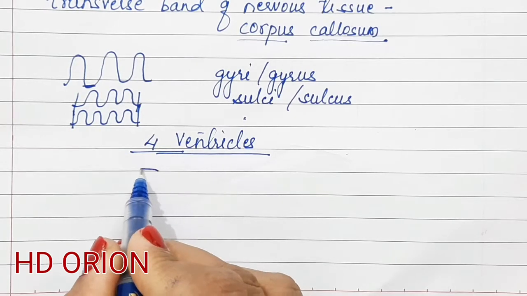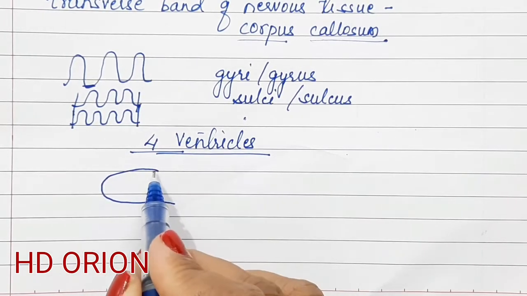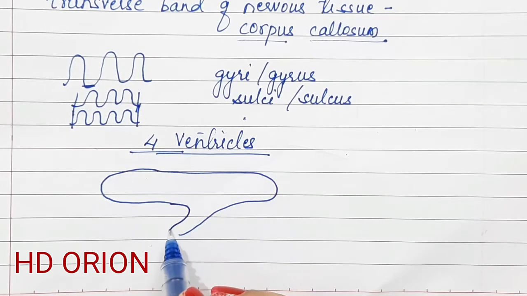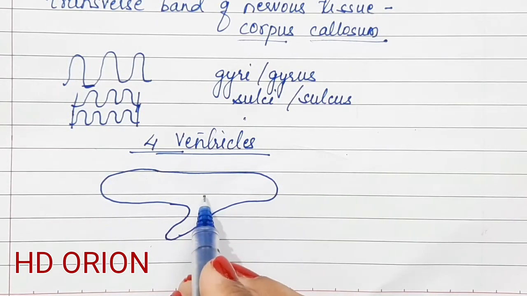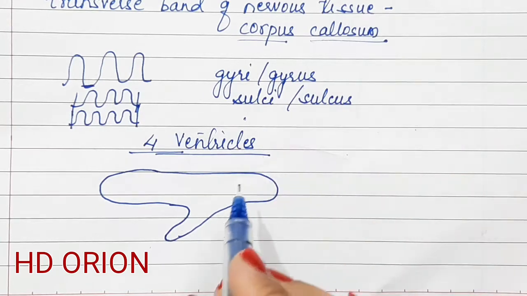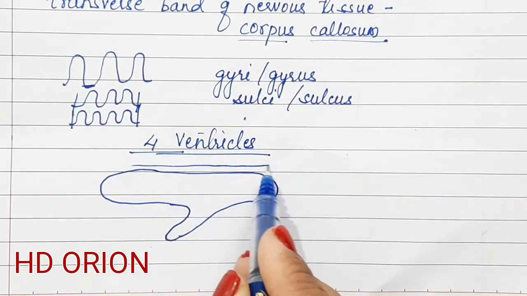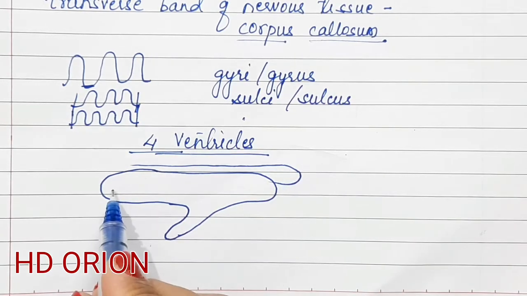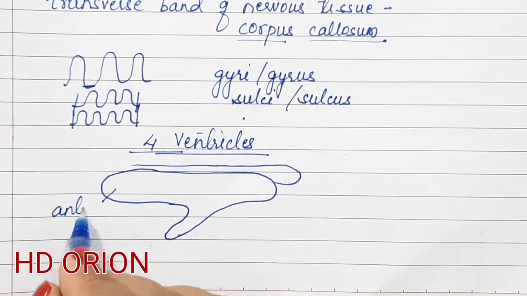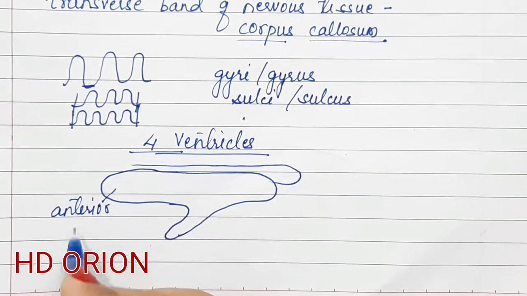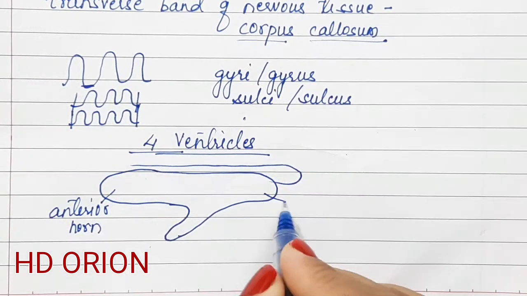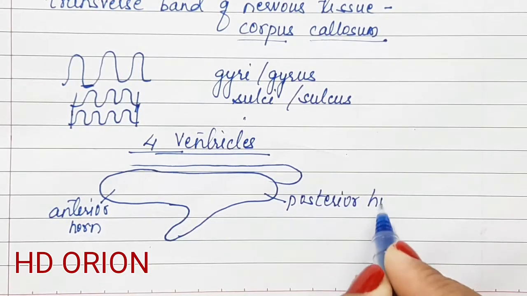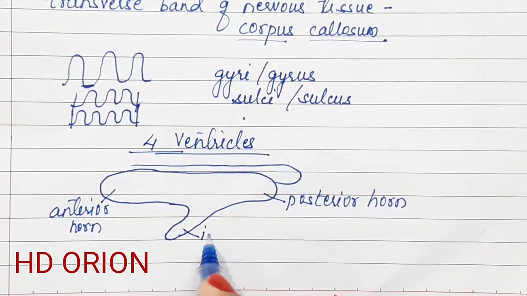This is the anterior horn. I am drawing the ventricle and showing you. This is one of the ventricles, and the other side is also the same. If I just show you in this manner, this is also one of the ventricles which is present on the other side. This is the anterior horn, the posterior horn, and the inferior horn.